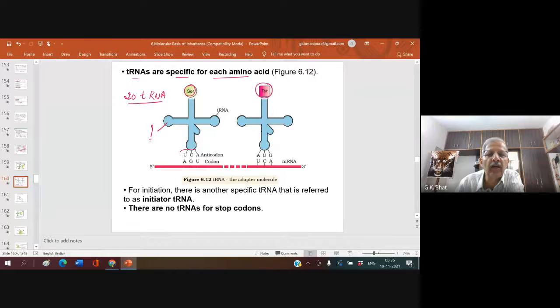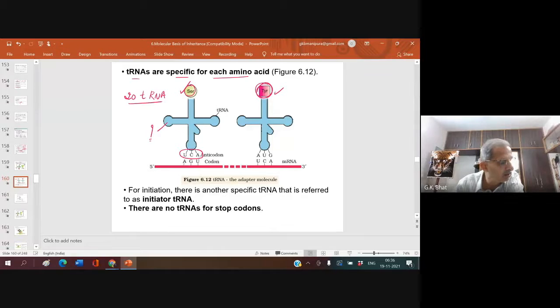Anticodon is UCA. Remember, the tRNA concerned with serine always has anticodon UCA. So this can always bring only the serine amino acid, not tyrosine. If tyrosine has to be brought from the cytoplasm to the site of protein synthesis, what should be the anticodon on this tRNA?